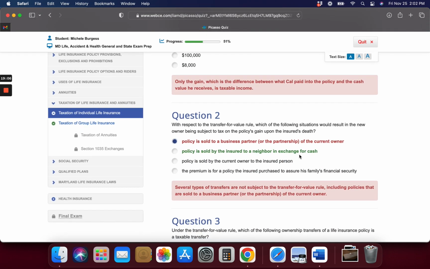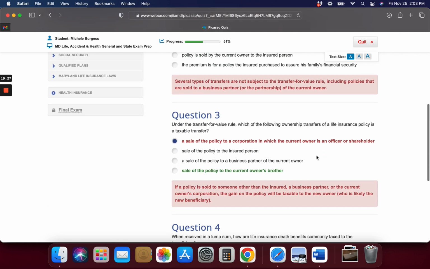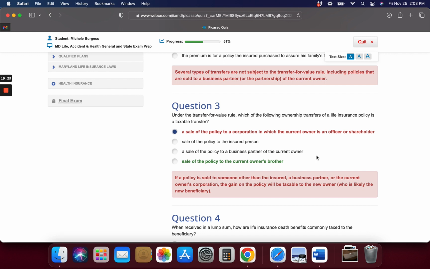All right, let's see how it did. Number 2, policy is sold by the insured to a neighbor in exchange for cash. That would be subject to tax on the gain. Several types of transfers are not subject to the transfer rule, including policies that are sold to business partners. All right, number 3.